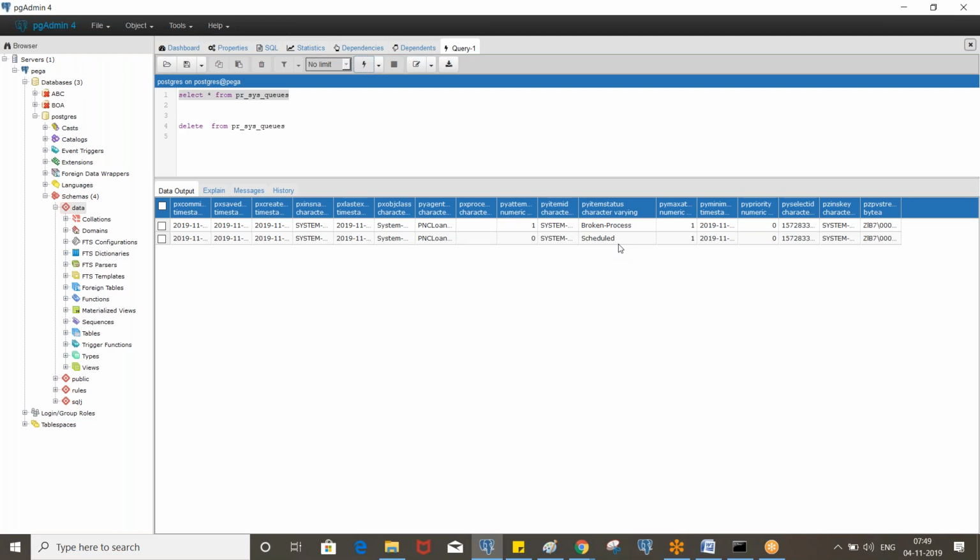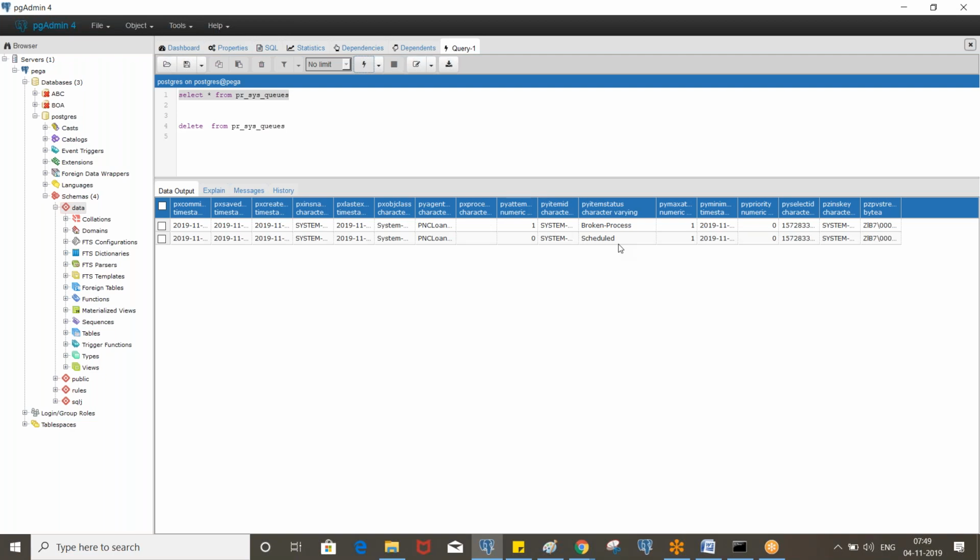That means whenever an item is inserted into the queue table, the status will be scheduled. Once the agent wakes up, it will pick the item, right? Once the agent picks this item, the status will be changed to now processing. That you cannot see immediately. Then it will process the item.